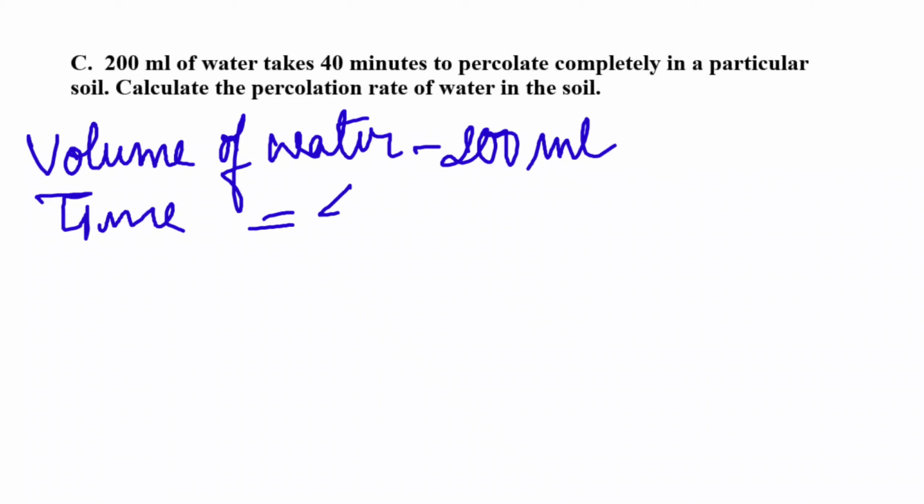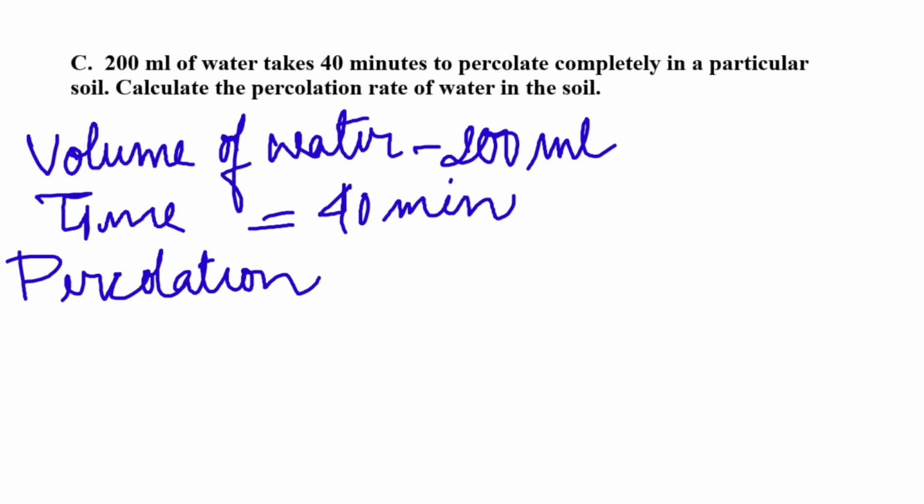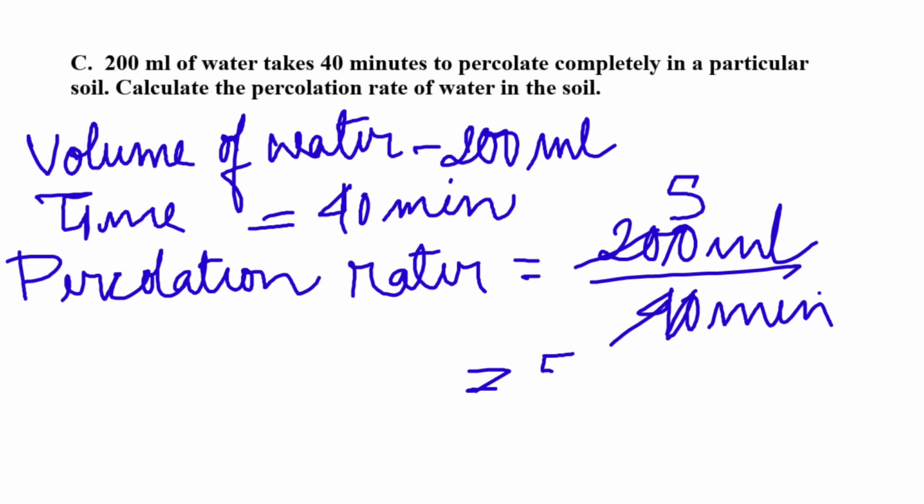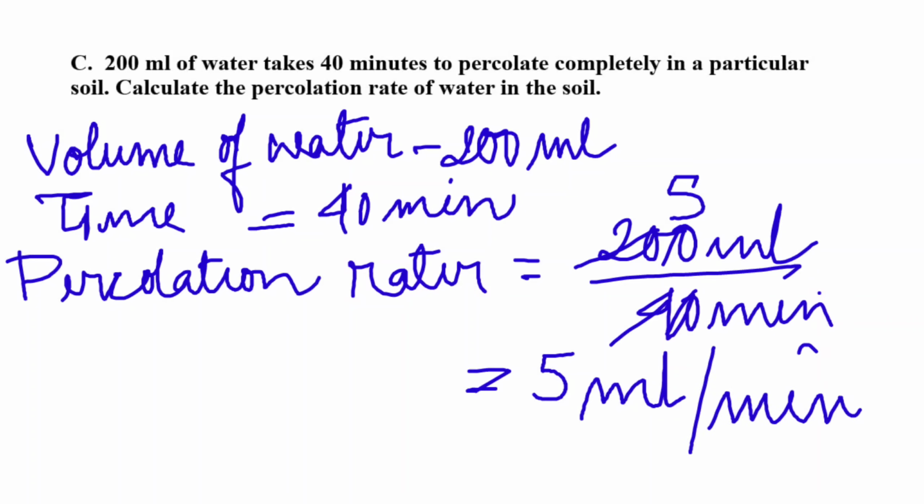In order to find the rate of percolation of the soil, we simply need to divide the volume of water by the time. So in this case we will get 5 ml per minute, which means in 1 minute 5 ml of water percolates in that type of soil.